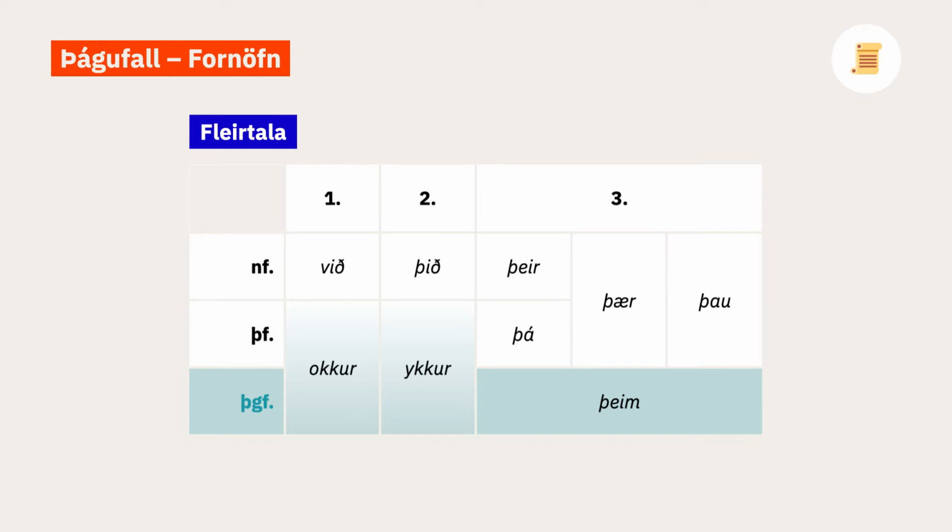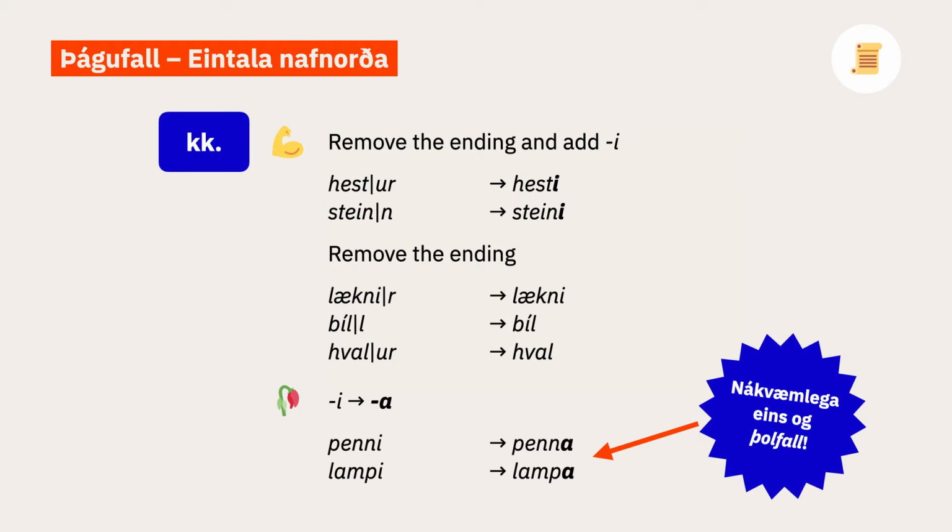These are the plural dative pronouns. Okkur and ykkur are the same as in the accusative. In the third person, we lose the gender distinction and have one form for all 3 genders, so þeim for kallkyn, kvenkyn and hvorkyn. So moving on to nouns.